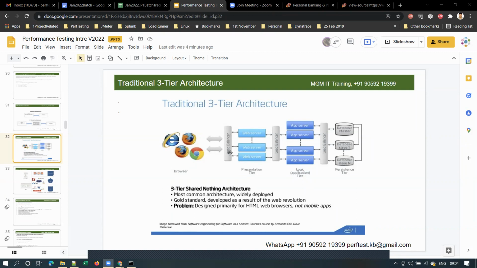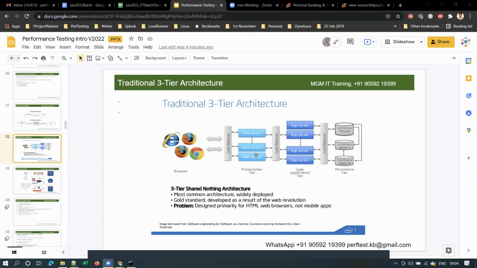As the name implies, what does this load balancer do? The name itself says load balancer means it will balance the load. What load does it balance? When thousands of users are accessing the application, right? And when there are more than one web server, app server, the user load has to be distributed equally between all the servers, right?